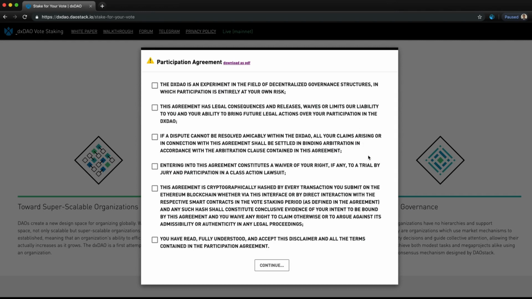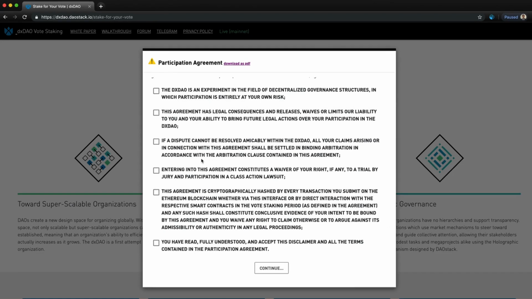If a dispute cannot be resolved amicably within the dxDAO, all your claims arising or in connection with this agreement shall be settled in binding arbitration in accordance with the arbitration clause contained in this agreement. Entering into this agreement constitutes a waiver of your right, if any, to a trial by jury and participation in a class action lawsuit. This agreement is cryptographically hashed by every transaction you submit on the Ethereum blockchain, whether via this interface or by direct interaction with the respective smart contracts in the vote staking period, as defined in the agreement. And any such hash shall constitute conclusive evidence of your intent to be bound by this agreement, and you waive any right to claim otherwise or to argue against its admissibility or authenticity in any legal proceedings.